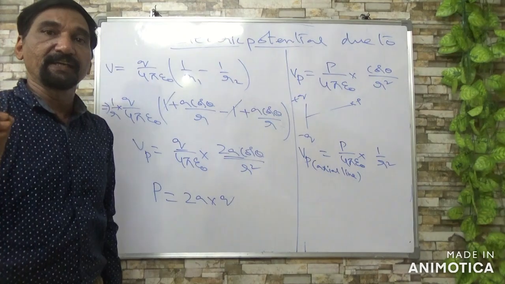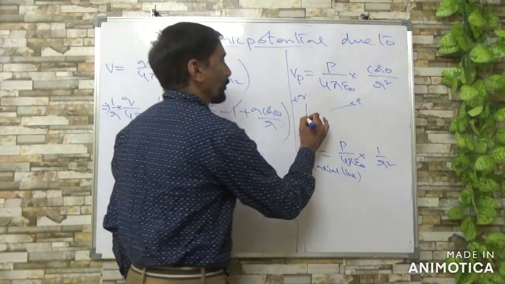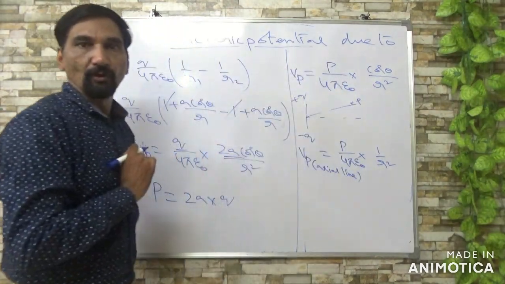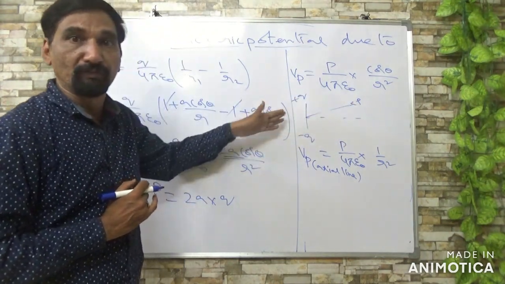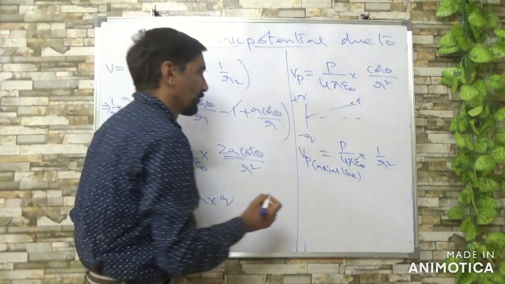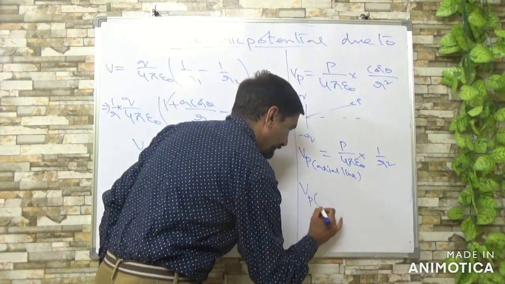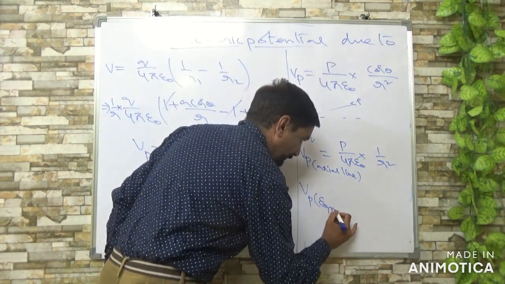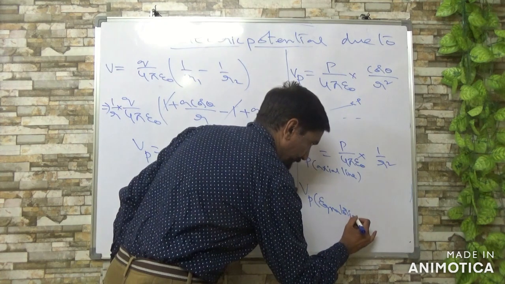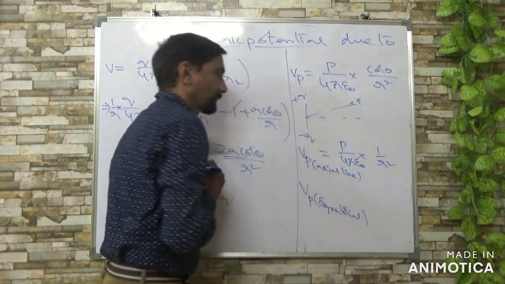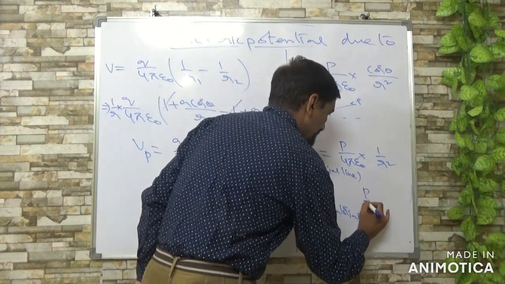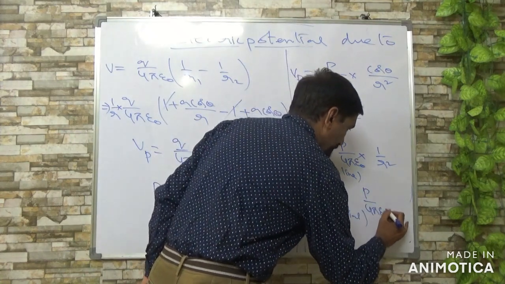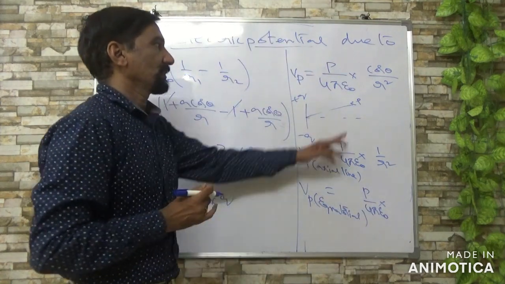Suppose the point is taken on equatorial line. Equatorial means the line which passes through the midpoint of the dipole. So in that case, it is P by 4 pi epsilon naught cos theta.